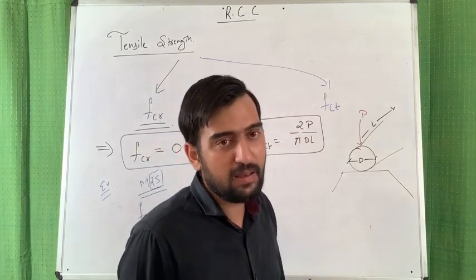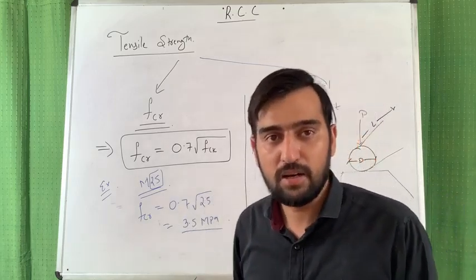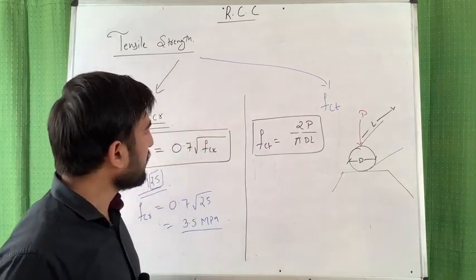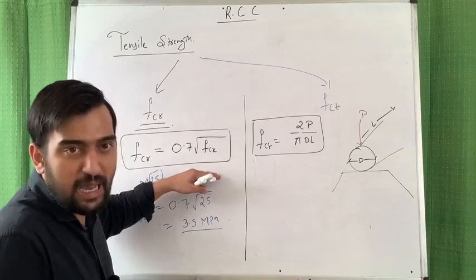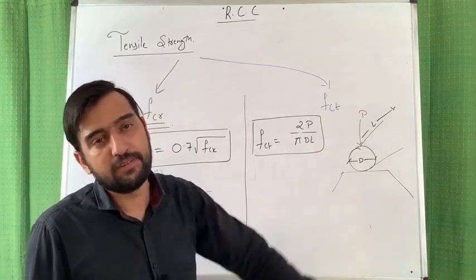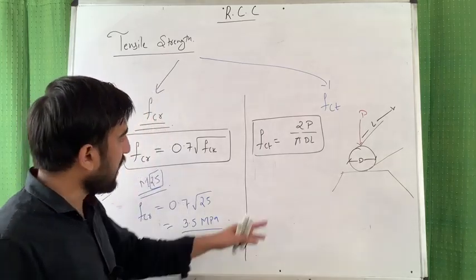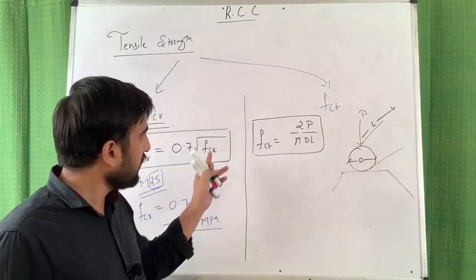Once again I am repeating, D is 150 mm and L is 300 mm. It has also been seen practically that this value is on the higher side and this value is on the lower side, or we can say the direct tension value is lesser than this.